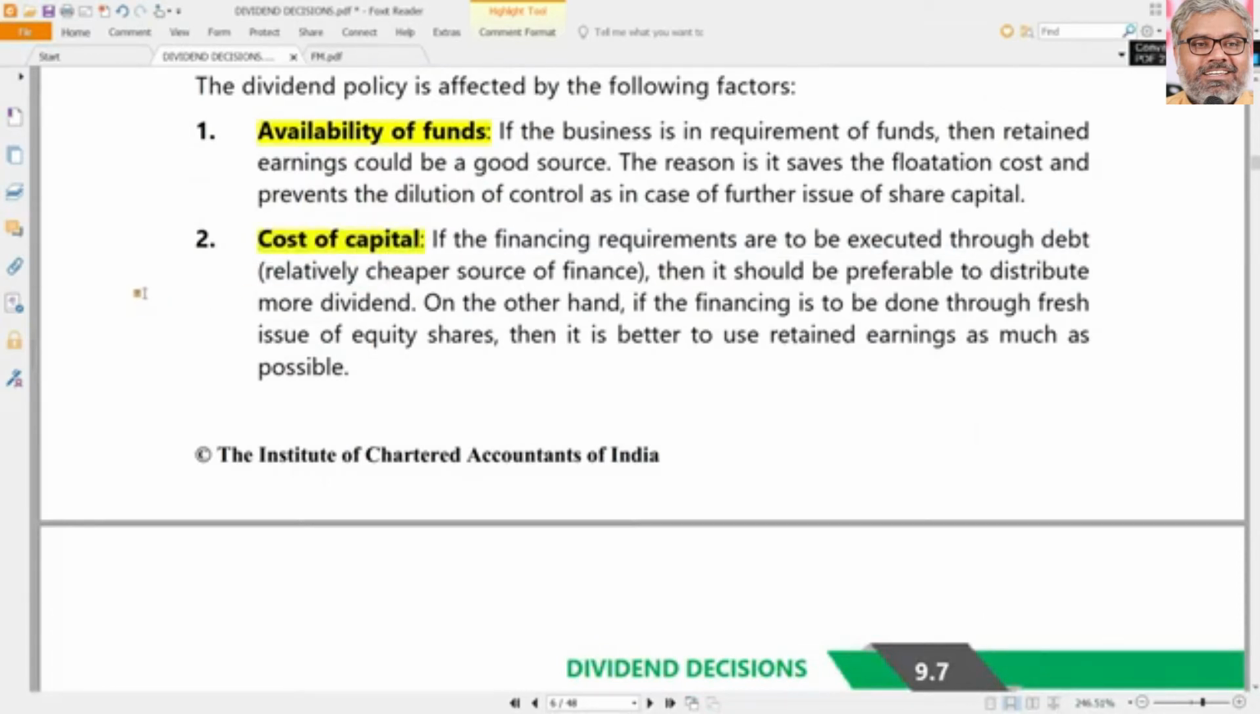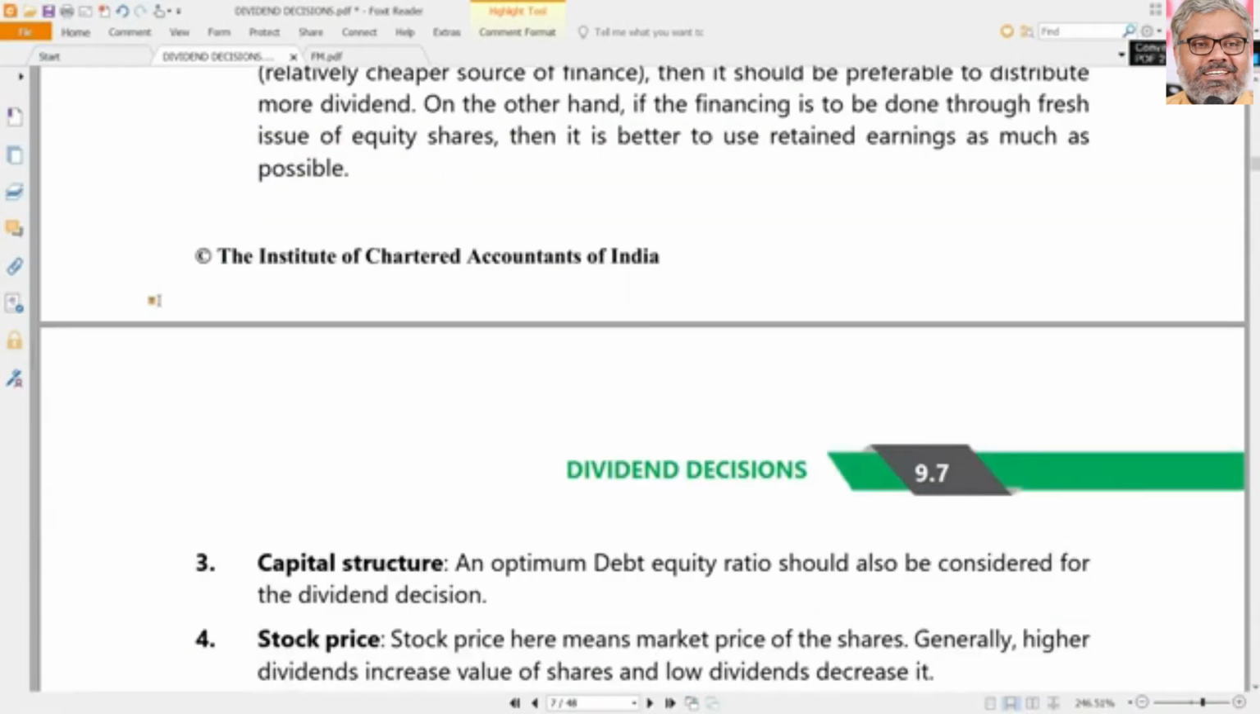Cost of capital also matters. Imagine if the cost of capital of the company is high, then it will be always difficult to raise new capital. Imagine if the cost of debt is cheaper and cost of equity and retained earnings is very costly, then there is no point of retaining. If the company has the facility, definitely it can go for debt compared with retained earnings. So it depends on the cost of capital also.